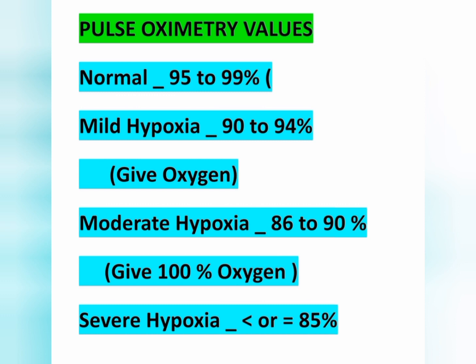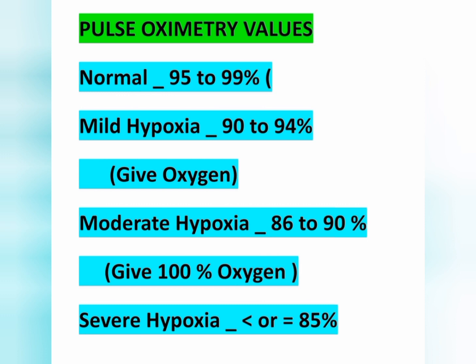Okay, and next important point we can see falsely low SpO2 values, that is pulse oximetry value reading may occur in case of cold extremities, hypothermia and hypovolemia. False low values, okay, and false high values we can expect in case of anemia and carbon monoxide poisoning. Falsely low values in cold extremities, hypothermia and hypovolemia, and false high values in anemia and carbon monoxide poisoning. This is an important point.